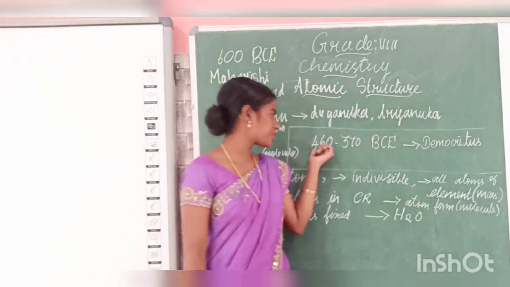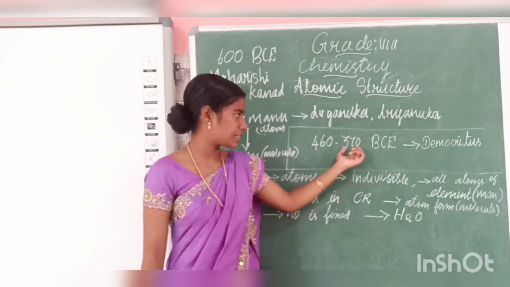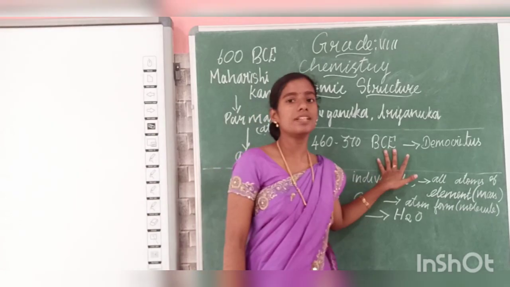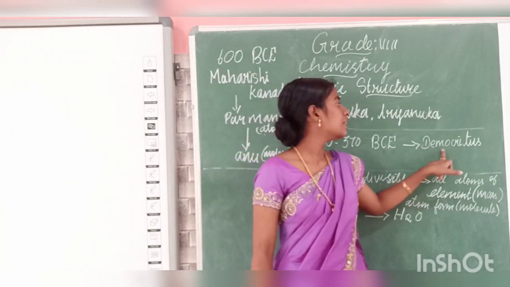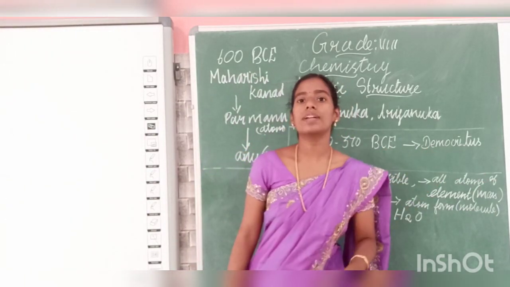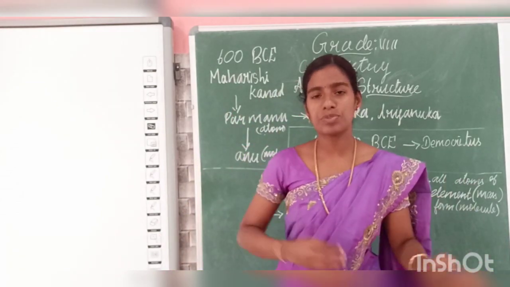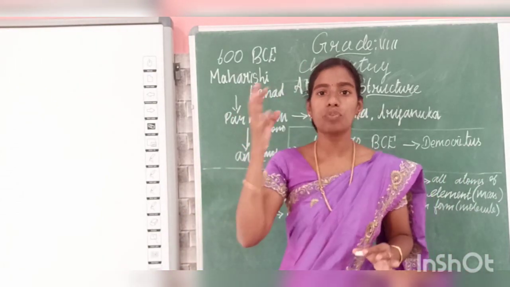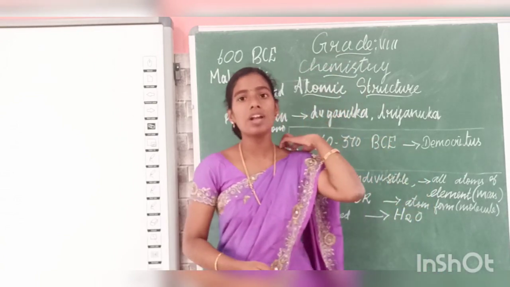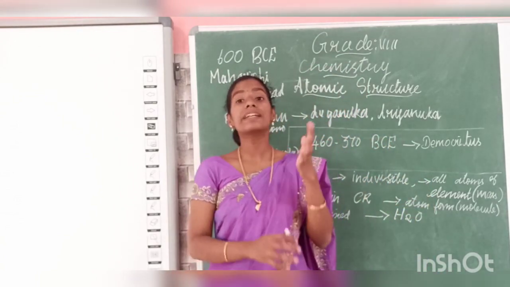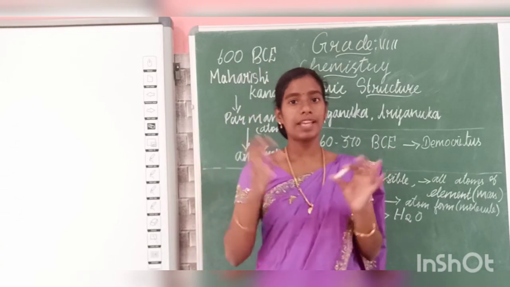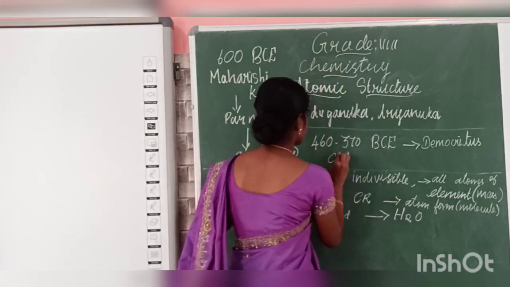In 460 to 370 BCE, a person called Democritus gave the name atom. The smallest particles of all matter are called atoms, from the Greek word atomos, A-T-O-M-O-S.